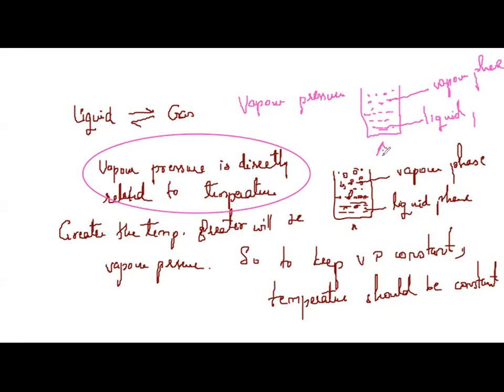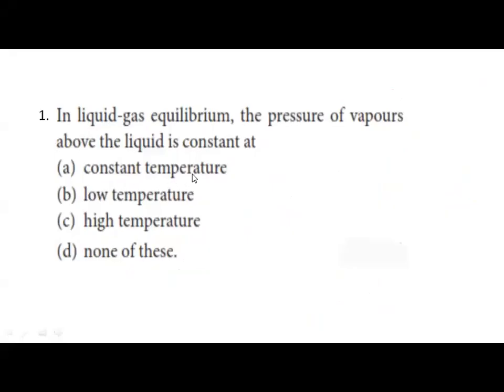When you increase the temperature, what will happen? More molecules in the liquid phase acquire energy and go into the vapor phase, due to which the number of molecules in the vapor phase increases. Therefore, there is an increase in pressure, and the vapor pressure also increases. So if you want to keep the vapor pressure constant, then the temperature has to be kept constant. So which is the correct one? At constant temperature. Option A is the correct option.